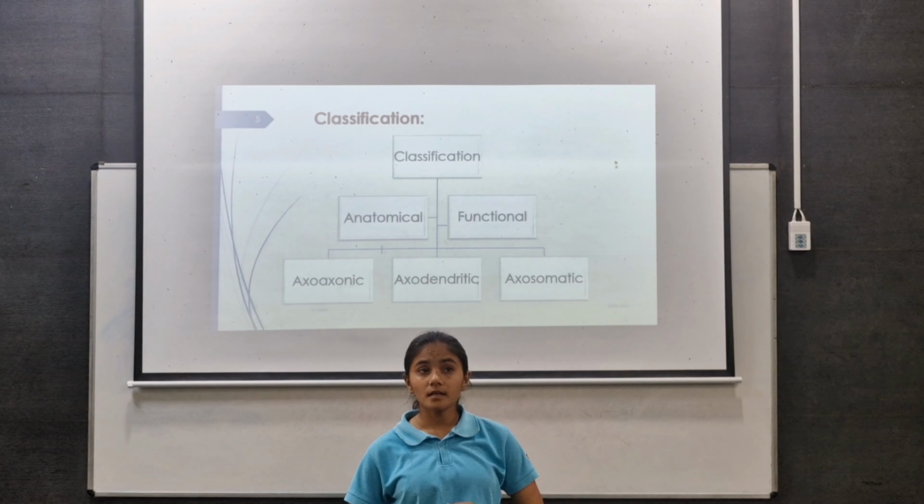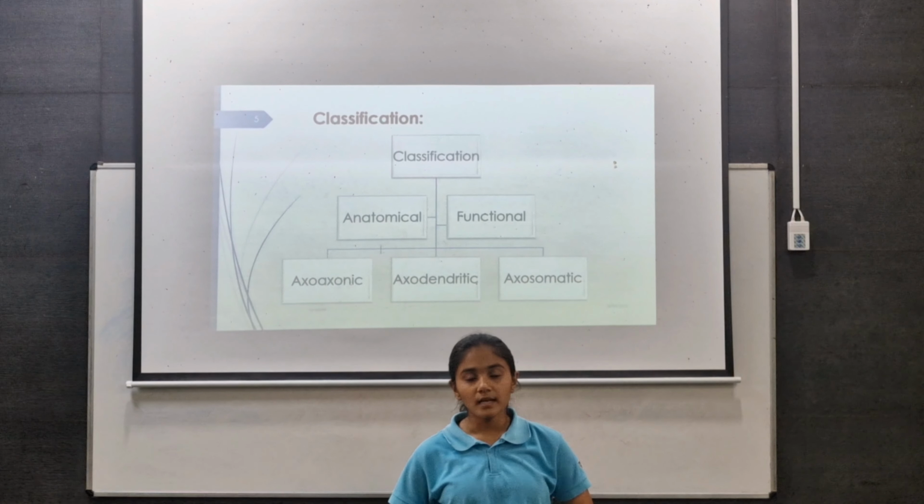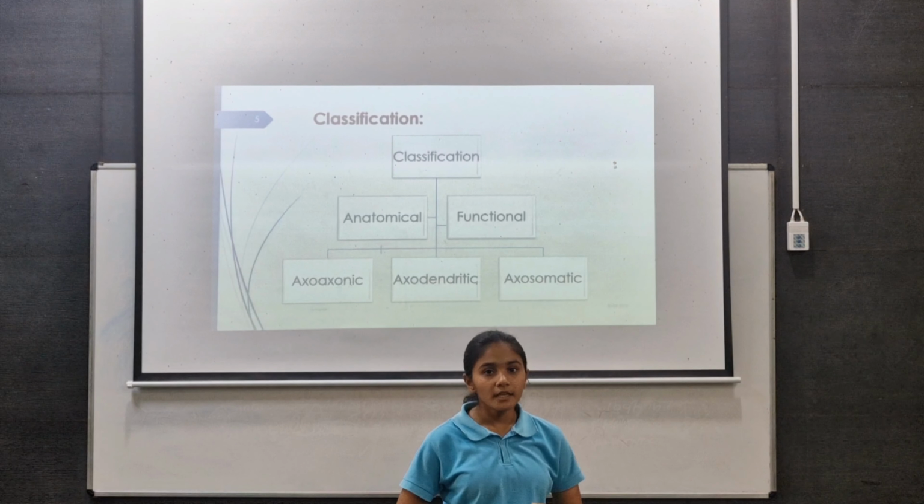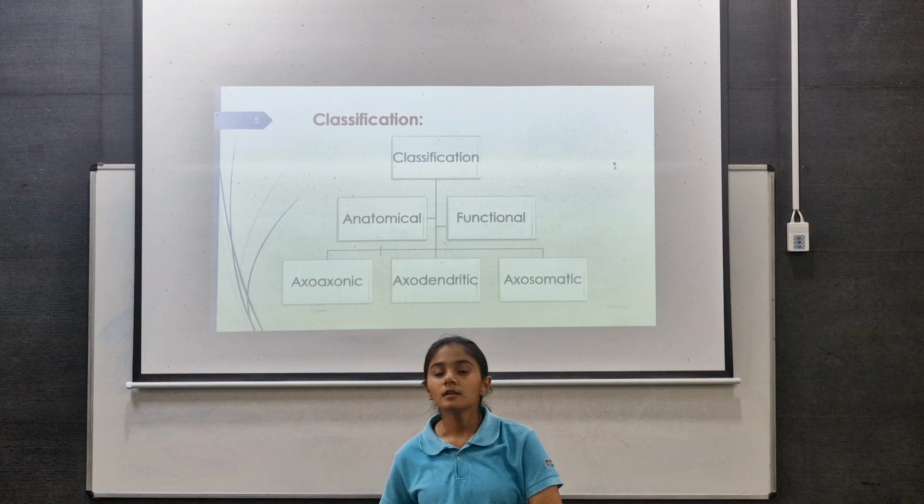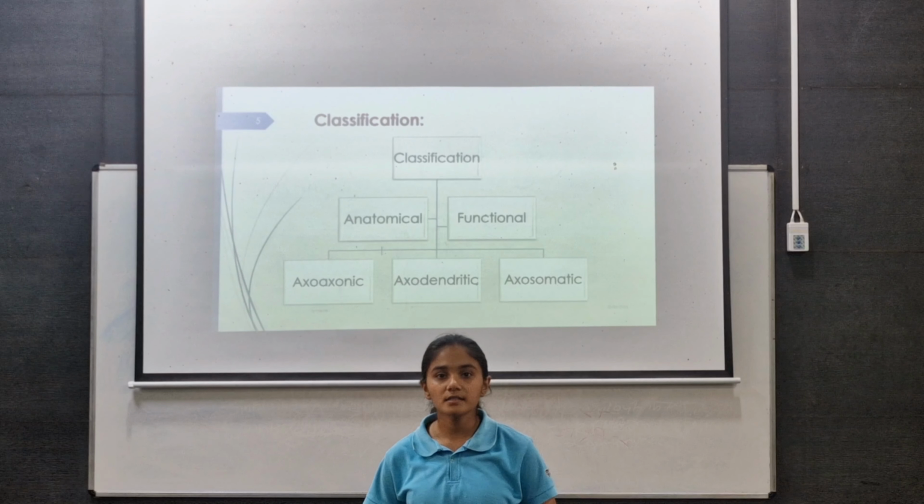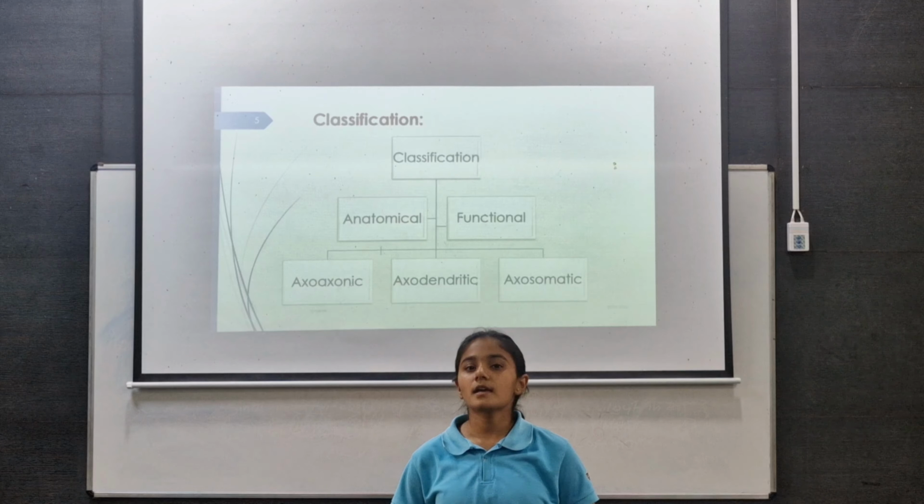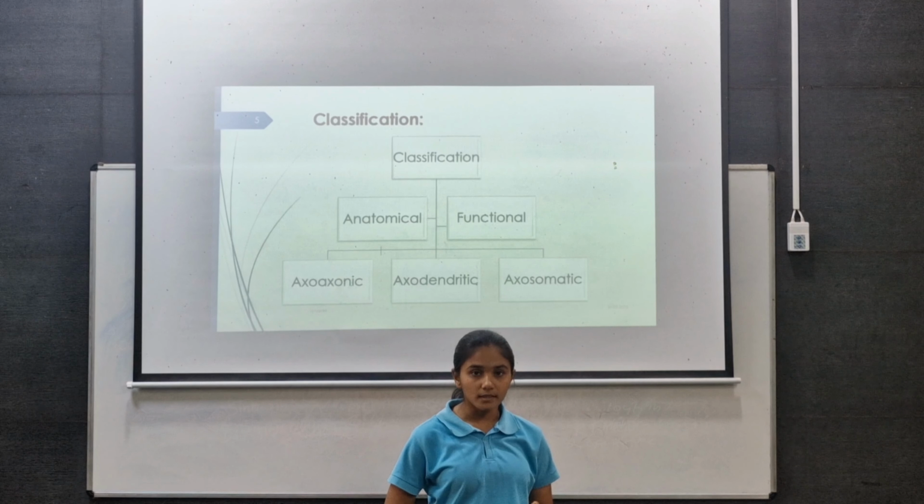So let us discuss the classification of the synapse. There are mainly two types of classification of the synapse. One is the anatomical classification and the second is the functional classification. Anatomical classification has mainly three subtypes: axoaxonic, axodendritic, and axosomatic.